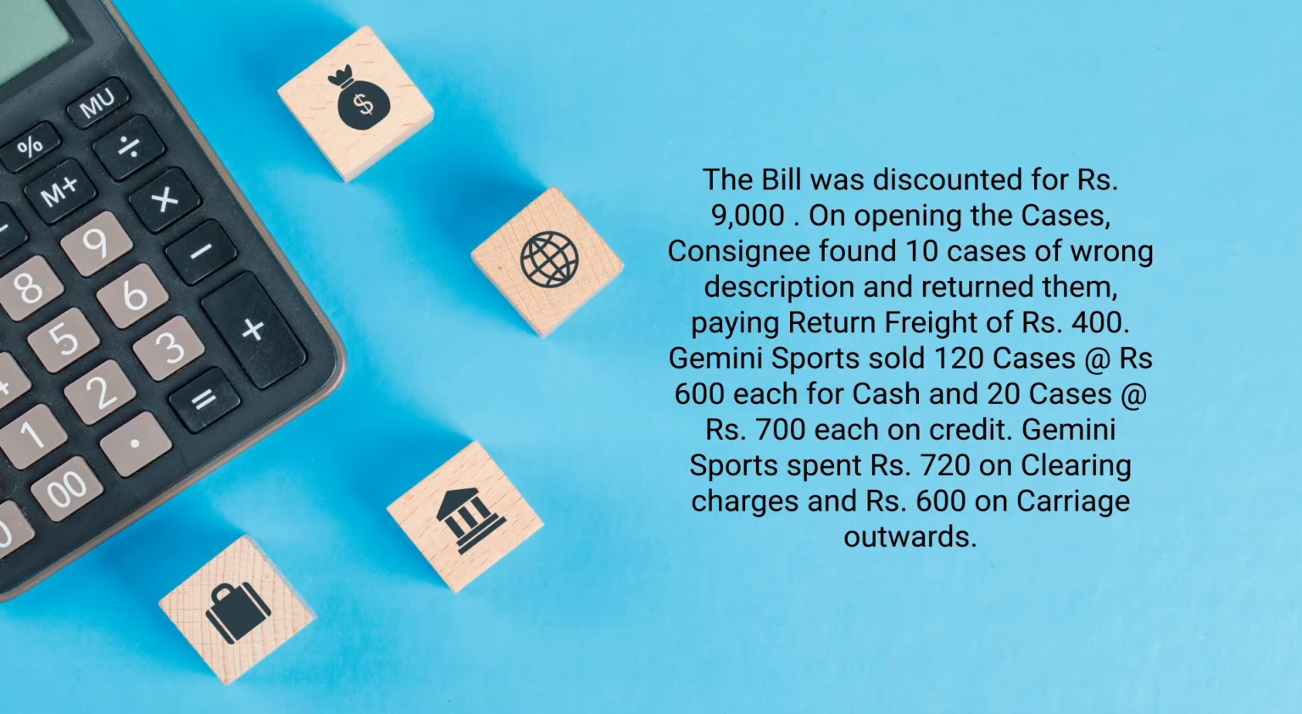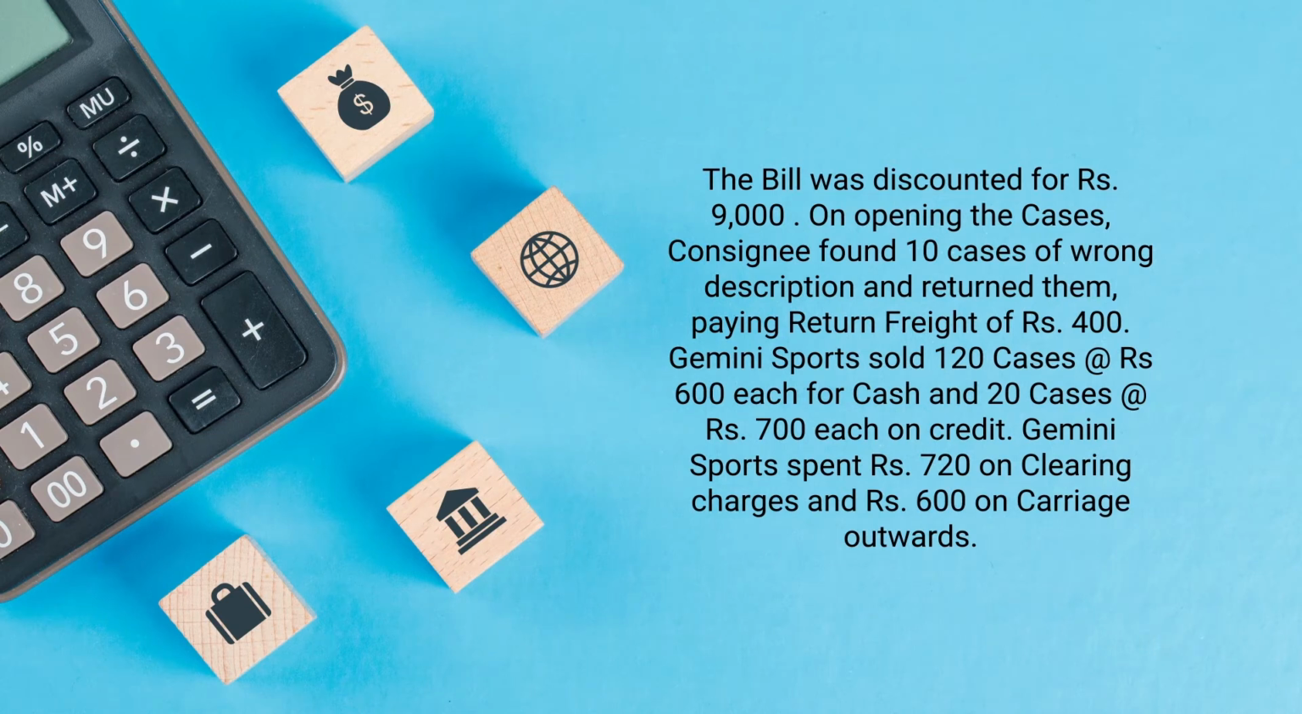So, when the cases were opened, the consignee found 10 cases wrong. It means these 10 cases which were found wrong were not as per the specification given by the consignee, paying a return freight of rupees 400. So, on account of returning these 10 wrong cases, the consignee incurred rupees 400 on account of returning.